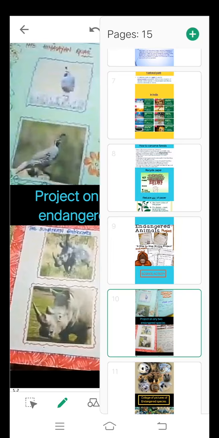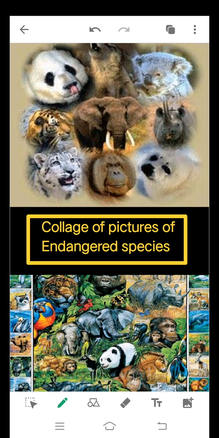Second option is to make a collage of pictures of endangered species. You can collect some pictures of endangered species and make a collage of that, and if possible write some slogan with that, like save wildlife, or some other creative slogans you can make.